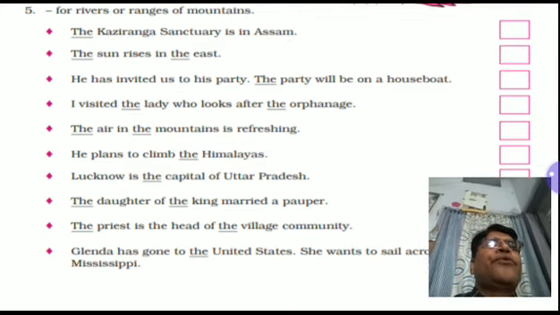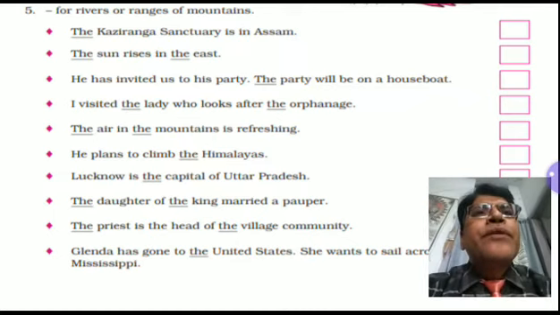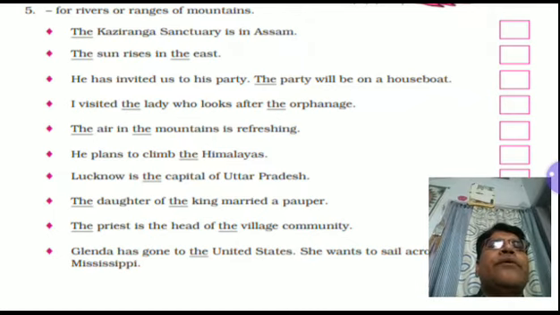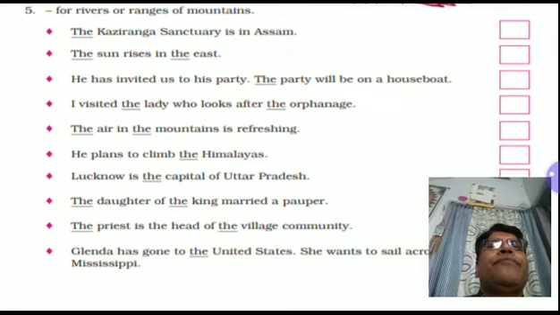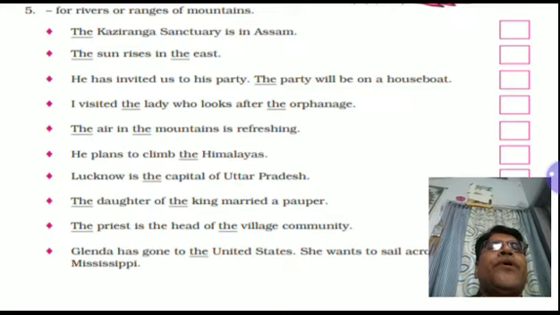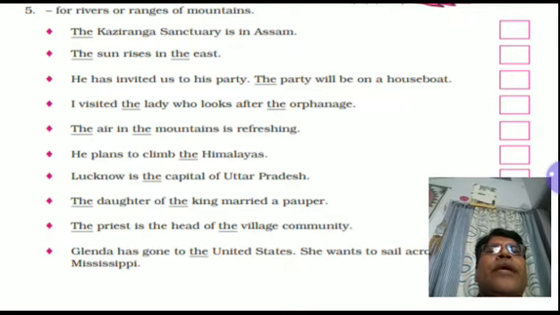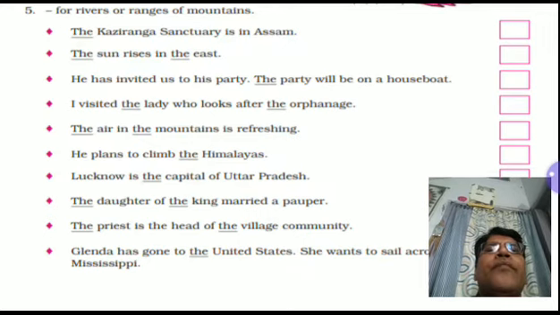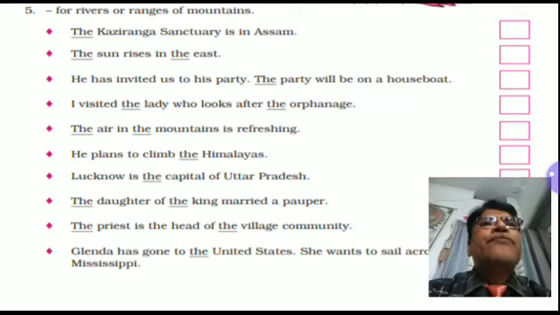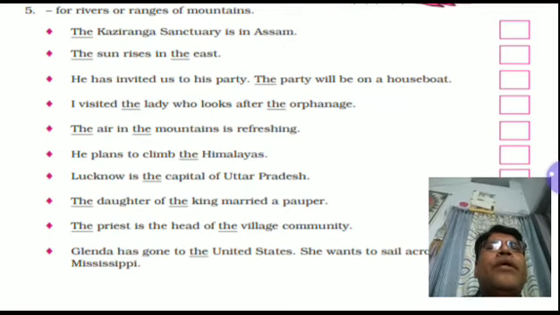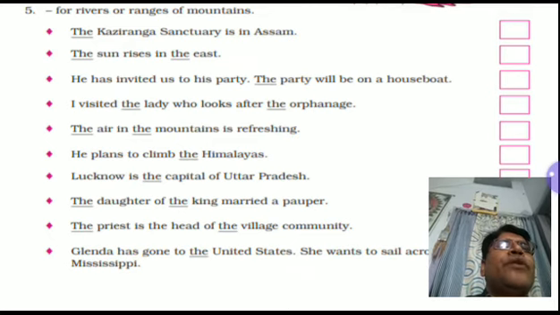Now in fourth, D number, you have to write 1. I visited the lady who looks after the orphanage. Particularization. The air in the mountains is refreshing. Here again particularization. So number 1 you have to write.